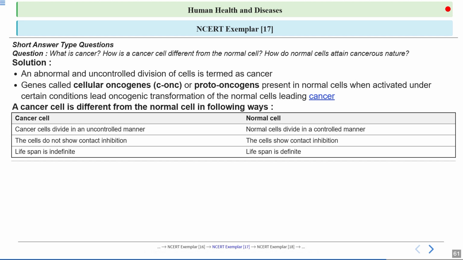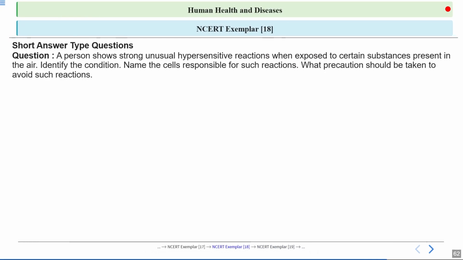So cancer cells have lost the ability of contact inhibition, whereas the normal cells show contact inhibition, meaning whenever the cells come in contact with each other they will stop dividing. Also cancer cells can live much longer than the normal cells. Clear? So these are some of the differences between cancerous cells and the normal cells.